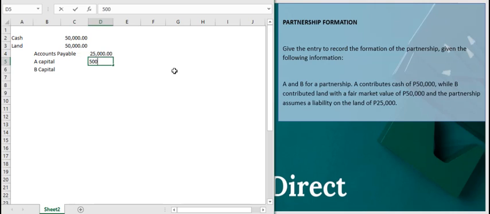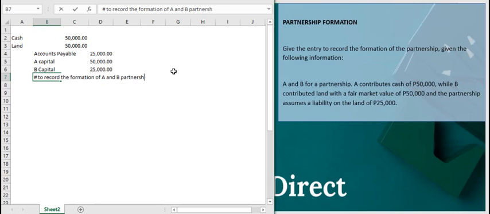For A, it would be as is. There's no liability. If the asset that was taken into the partnership has an associated specific liability, then that partner will have a capital account net of the liability. So that will balance it out, 100,000 and 100,000. This is to record the formation of A and B partnership. Okay, so that's it.